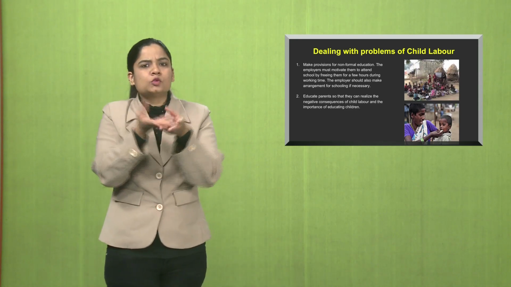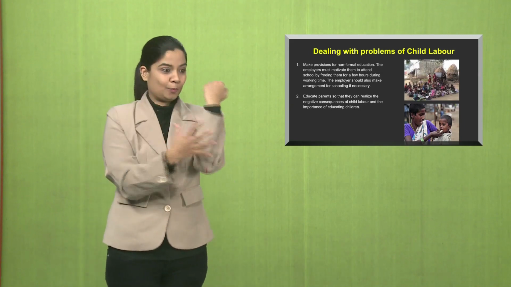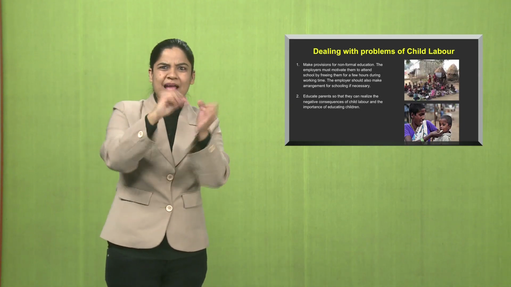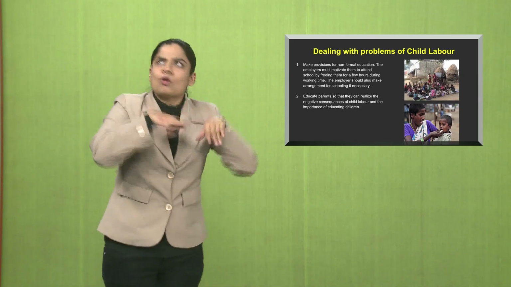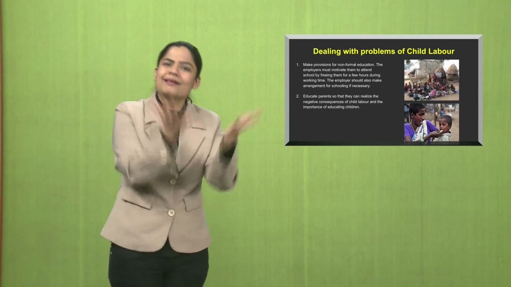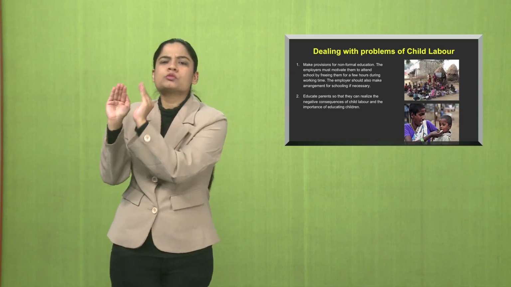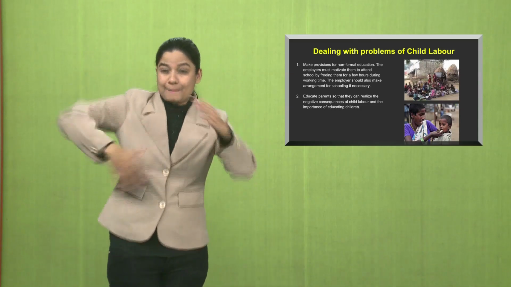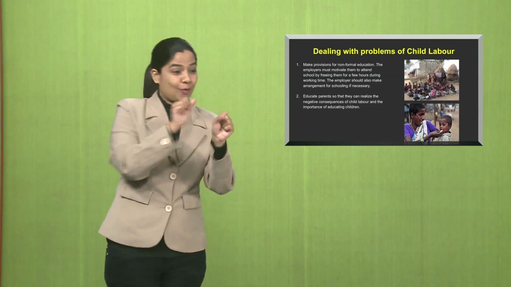How can we deal with such problems of child labor? Yes, there are solutions. The government can provide funding. If the children are not able to pay their fees, provide them with free schooling. As you can see in the picture, non-formal education can also be practiced. They don't have to work every day. They can only support their families sometimes, not every day. It's important that the children get educated first.